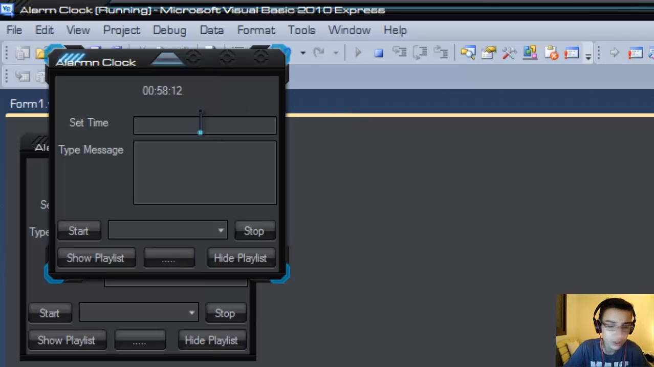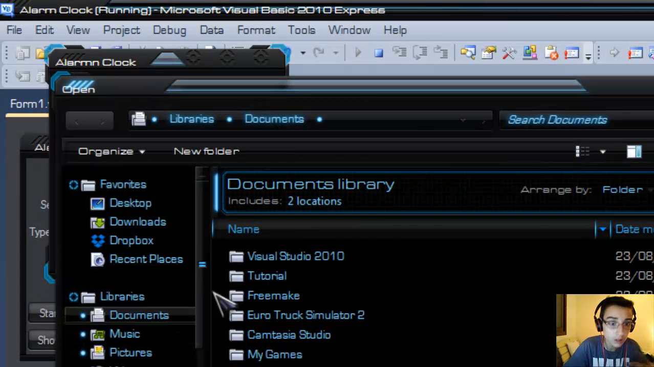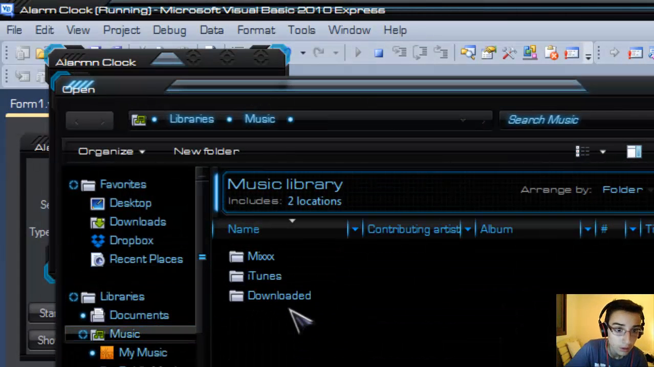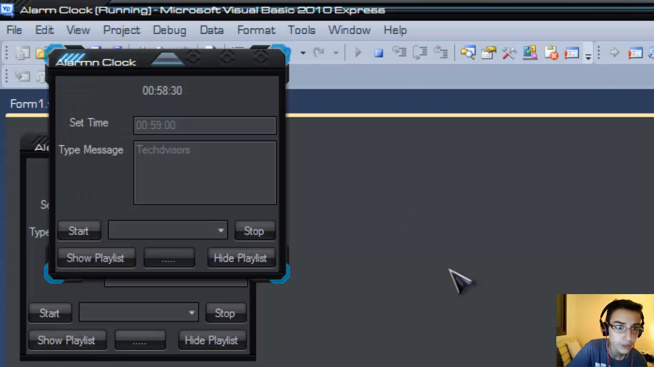So now let's go and try it. I'll put a random time, then type a message in the text box, and I will put this song over here. I will select it and start the alarm clock. So let's wait for another 20 seconds to see what's going to happen.